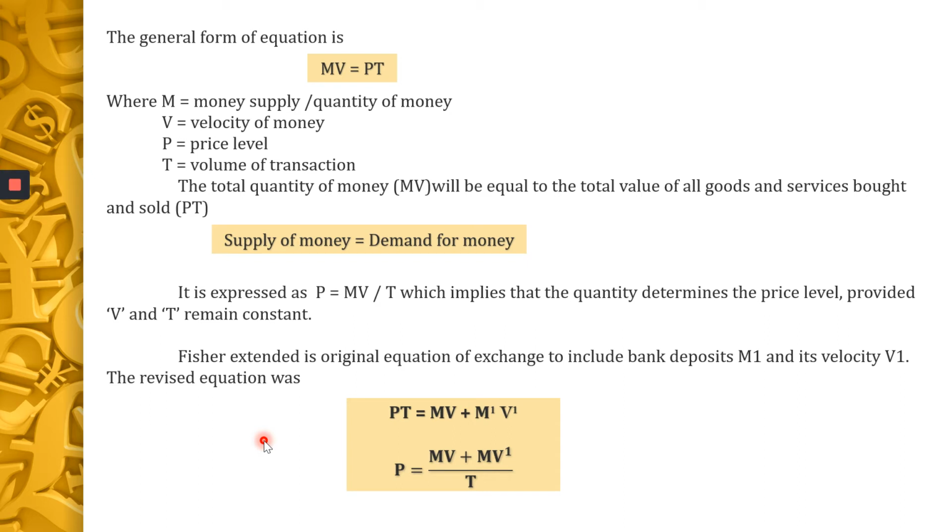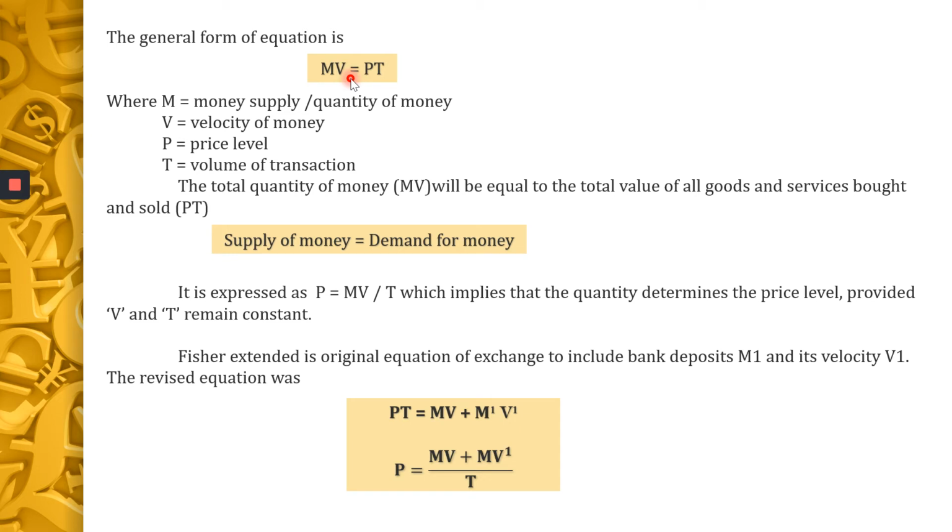The above equation considers only currency money. Here in this equation, you have only currency money. But in the modern economy, we have the bank's demand deposits or credit money, and its velocity also plays a vital part in the business.